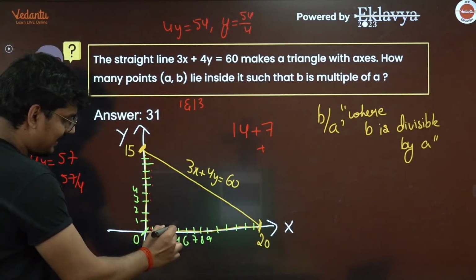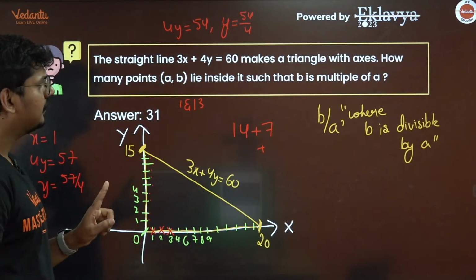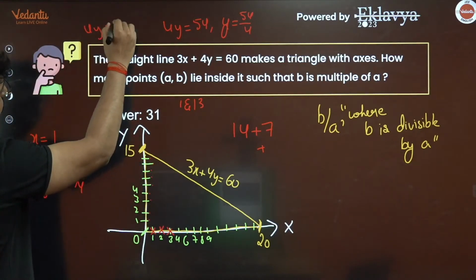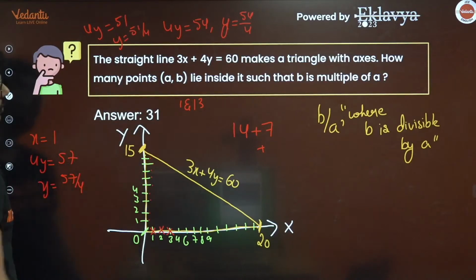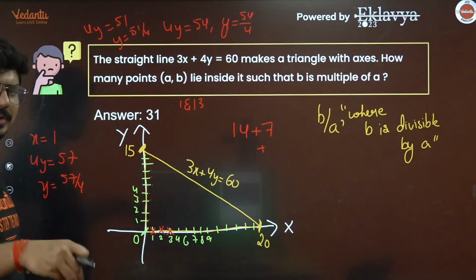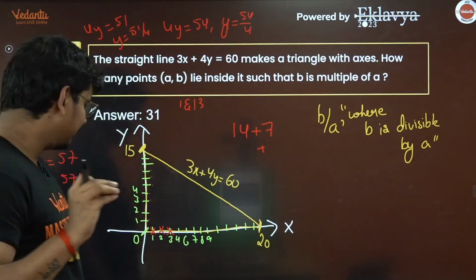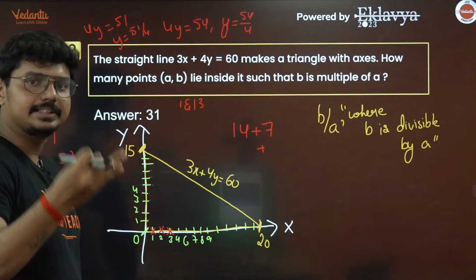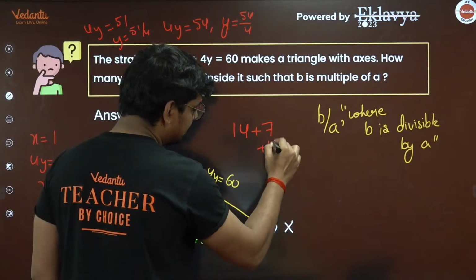Now what about 3 here, guys? For x equal to 3, what is going to happen? 4y is going to be 51. So y is going to be 51 divided by 4. So basically you can go between 12 and 13. If you consider 12 to be your upper limit, what is going to happen there? So for 3, it can be either 3, 6, 9 or 12. So that is basically 4 ways.